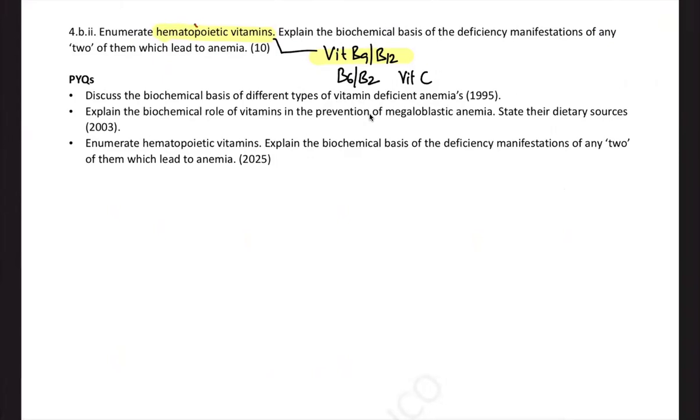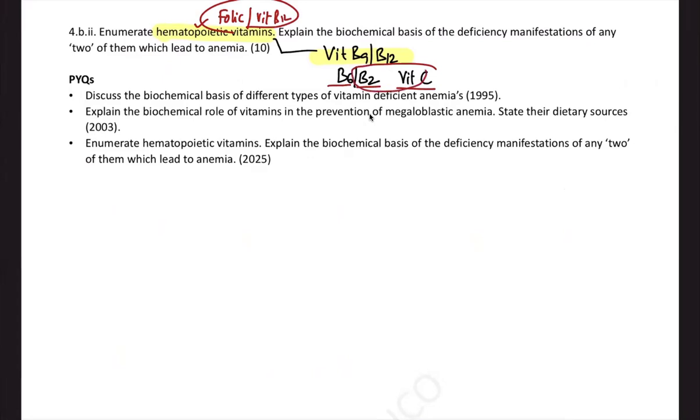So hematopoietic, we all know folic acid and vitamin B12 are the two things you should definitely mention, because those are the vitamins commonly used for production. Apart from that, vitamin B6 pyridoxine, vitamin B2 riboflavin, and vitamin C.